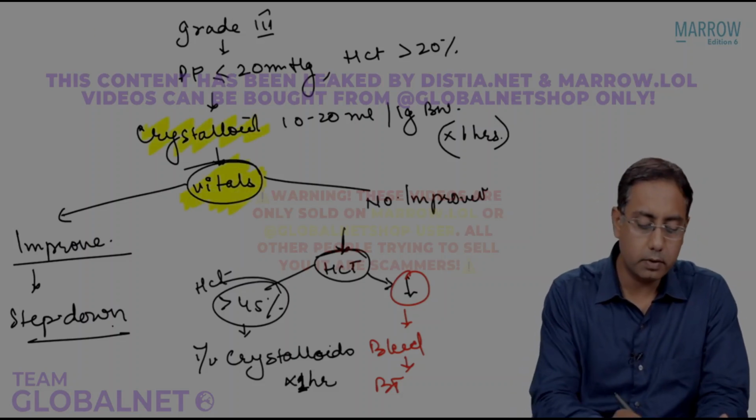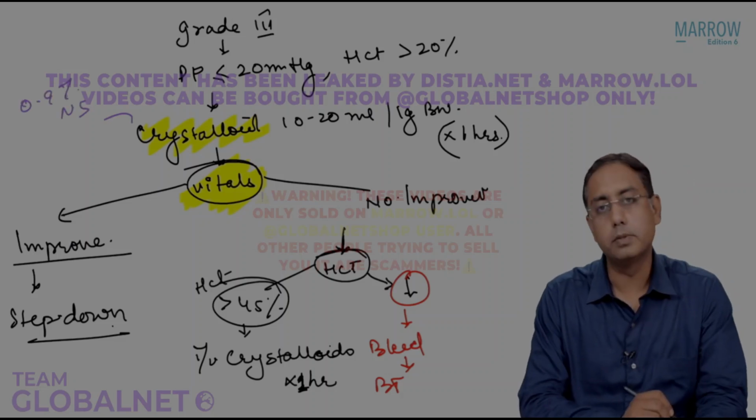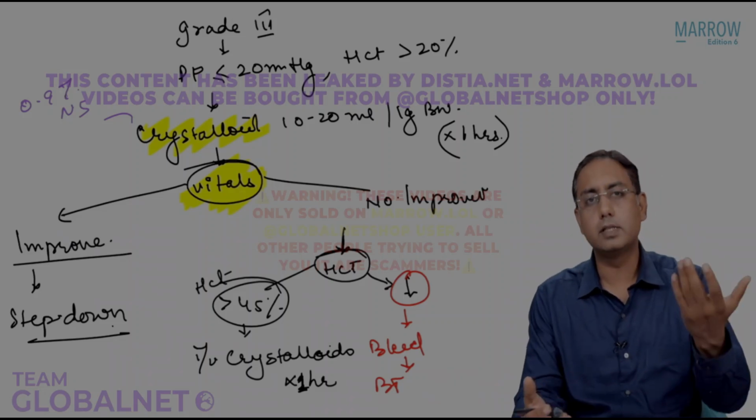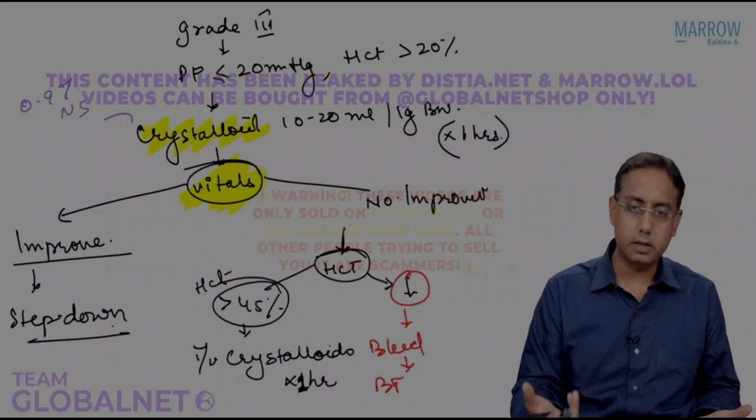What is the crystalloid that we normally start with? Normal saline, that is 0.9% normal saline. So that is about the management of dengue at a PHC level. This is not at a very hi-fi center. This is the basic thing that we can do at a primary health center level.